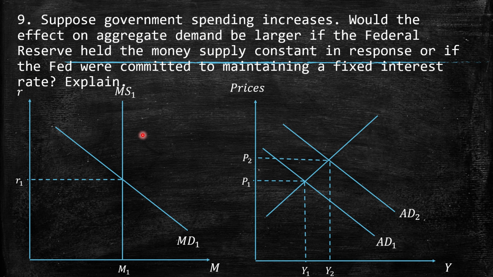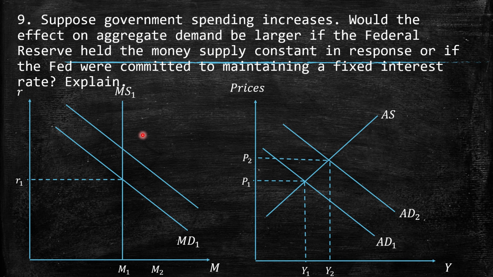In this new situation we have the aggregate supply in the short run, which is affected by prices, and so we have higher prices and a higher level of output. When there are higher prices, according to the theory of liquidity, we definitely need more money available in cash to pay for those goods and services that are more expensive.